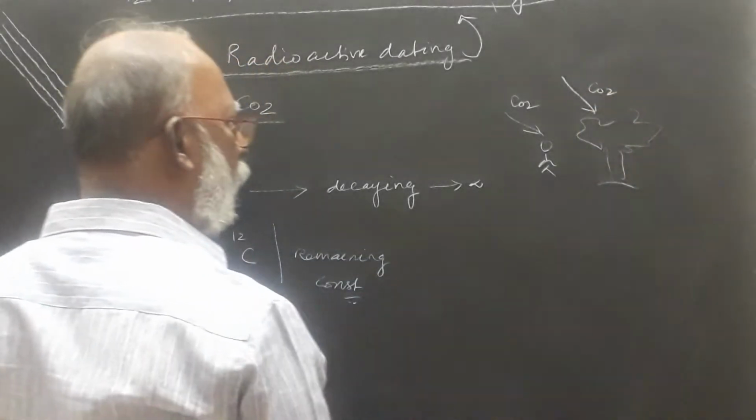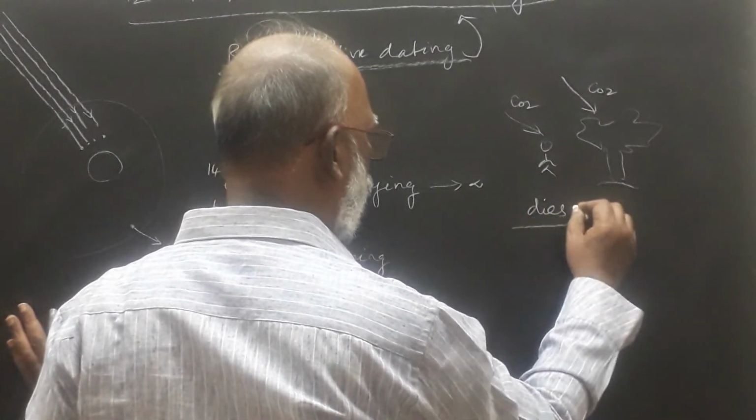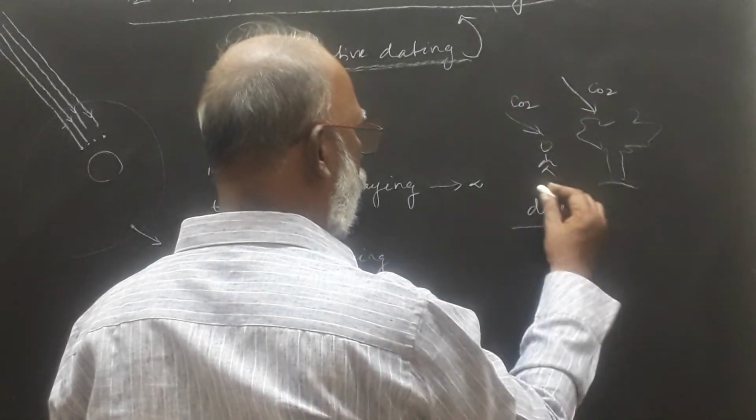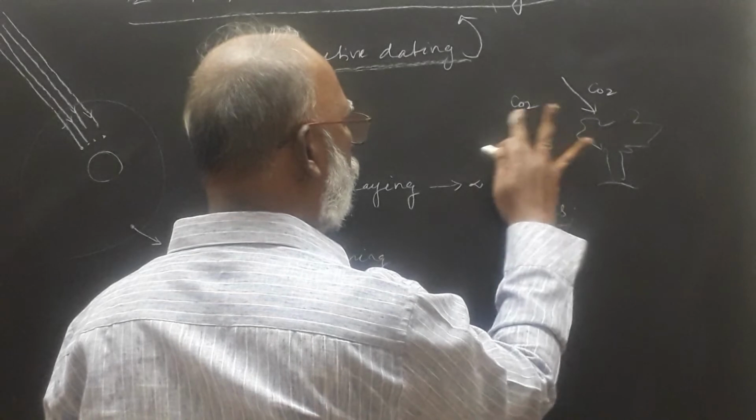After death, there is no consuming of carbon dioxide. The consuming is stopped.